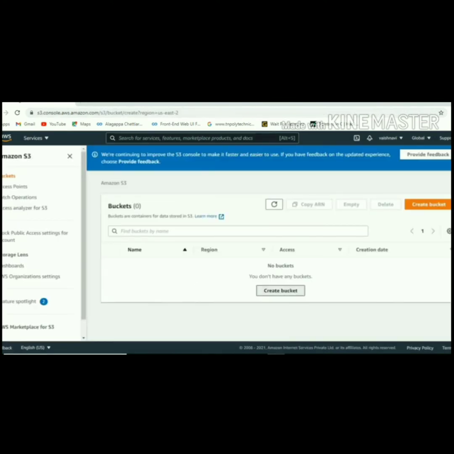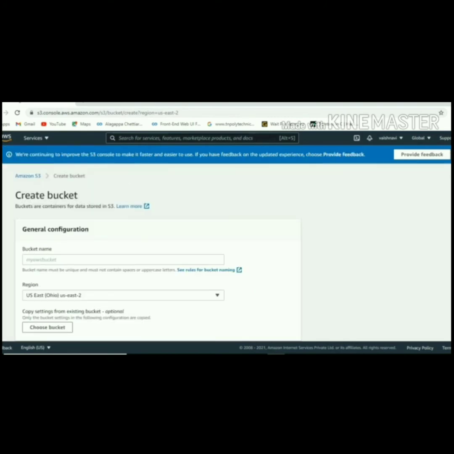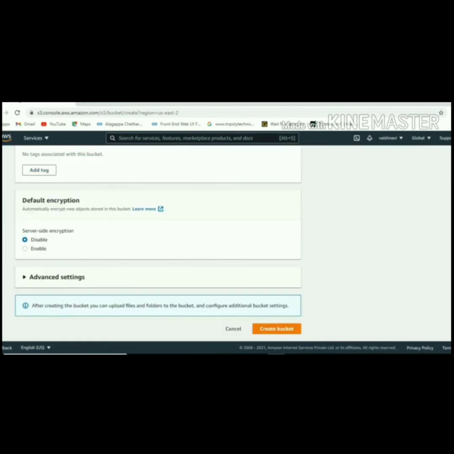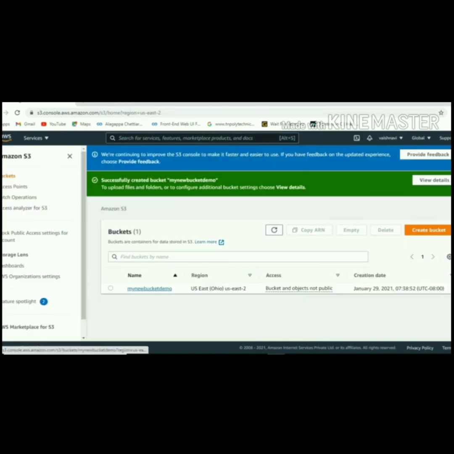Now I am going to create a bucket. Go to services and select S3. Create bucket. Give a unique name for your bucket. Select create bucket. Now my new demo bucket was created successfully. Then I am going to upload a file.